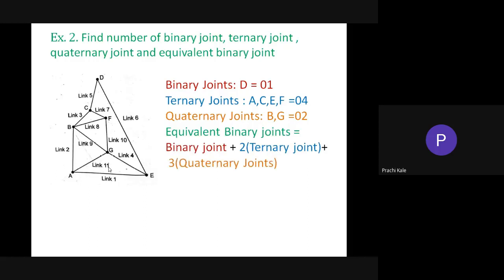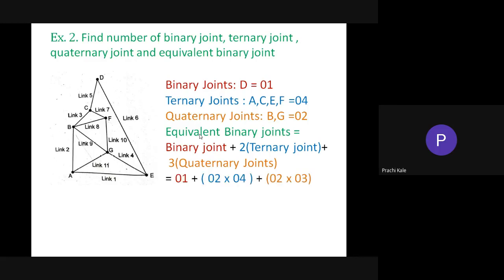So see, what is an equivalent binary joint? One ternary joint is equivalent to two binary joints, and one quaternary joint is equivalent to three binary joints. So in the exam, they can ask you to calculate the equivalent binary joints. So how will you calculate? First calculate the number of binary, ternary and quaternary joints, and then using this formula, find how many total equivalent binary joints. So binary joints plus 2 into ternary joints plus 3 into quaternary joints will give you the equivalent binary joints.